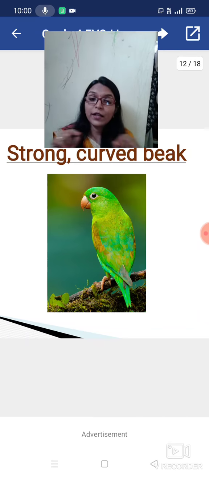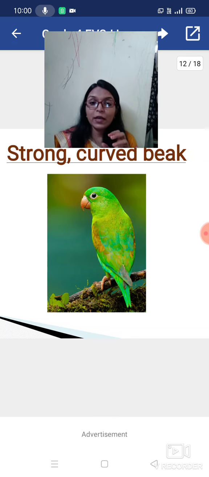The parrot can tear food also, or scoop and take out the pulp of food, because the parrot likes many foods, like guava. I have already told that question, but by mistake I told you it is like the guava.